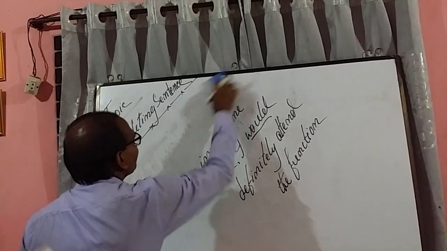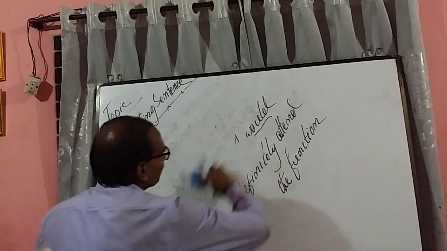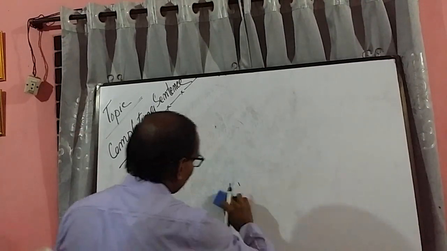Then I will dive into another rule. Pretty simple, nothing critical.